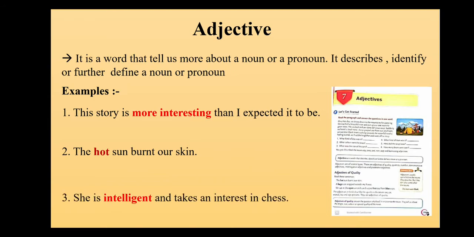Third example, she is intelligent and takes an interest in chess. So here, when I get to know more about the pronoun she, the word which is describing her is intelligent. So definitely the word intelligent is my adjective.